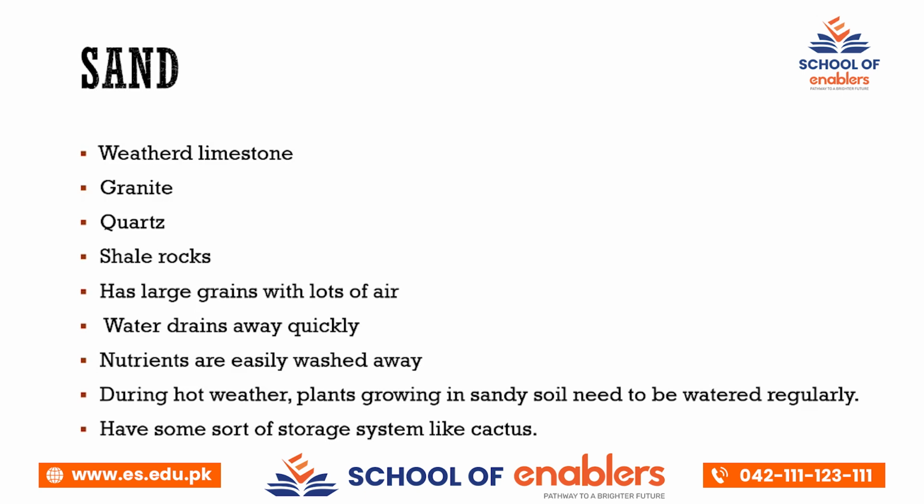For example, we talk about the cactus. Cactus is a plant that grows in a desert environment or in the sand. These cacti have special cells. When there is a rainy season, they store the water from the rain in their special cells, and these organs are usually called succulent organs.